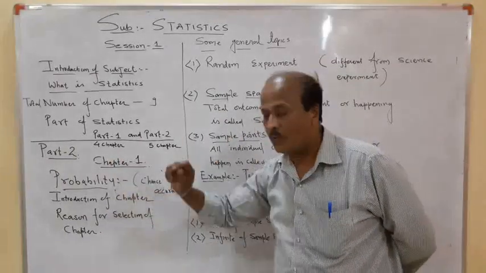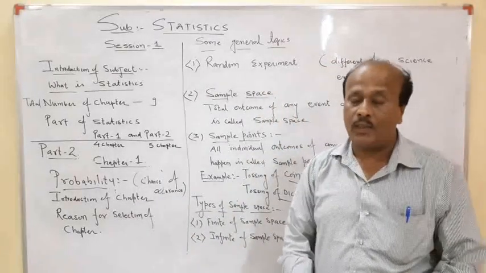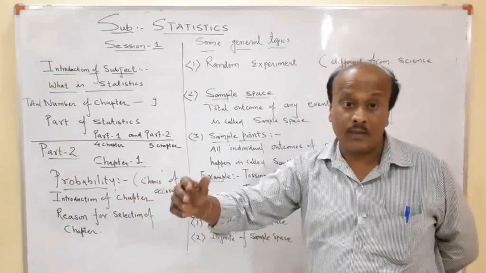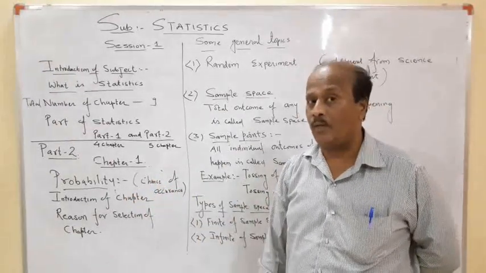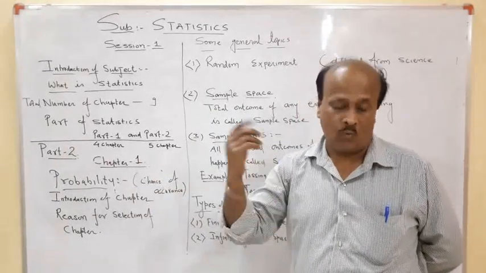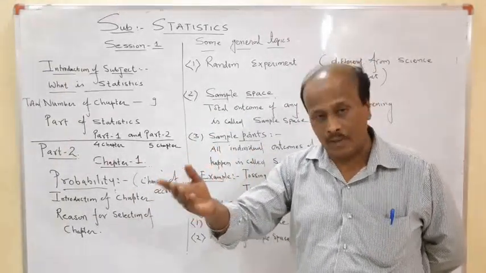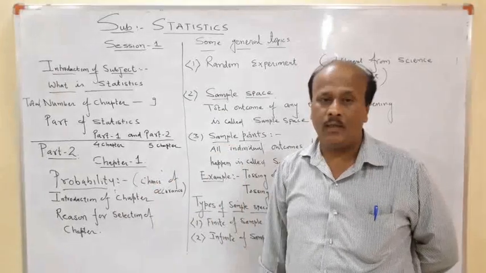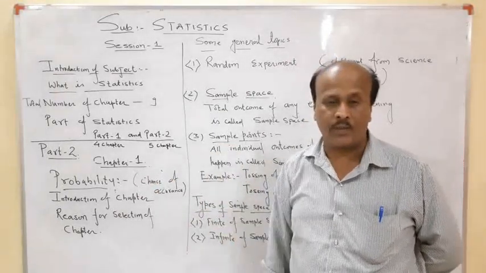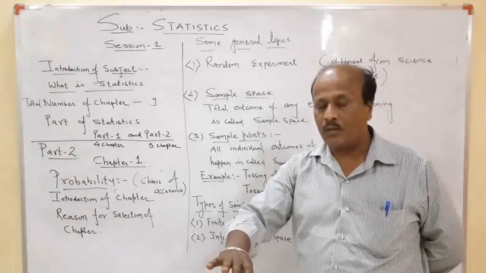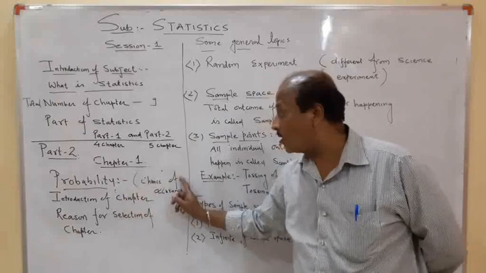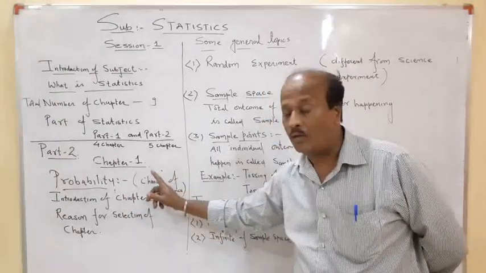Now what is probability? Whenever in our day-to-day life we come across such an event where there is a chance of happening of that event, for example, what is the chance of tomorrow being a holiday? Maybe 100% if it is Sunday. If it is any national holiday, again 100%. If there is a doubt, then 50%. So probability means the chance of happening of an occasion or an event.